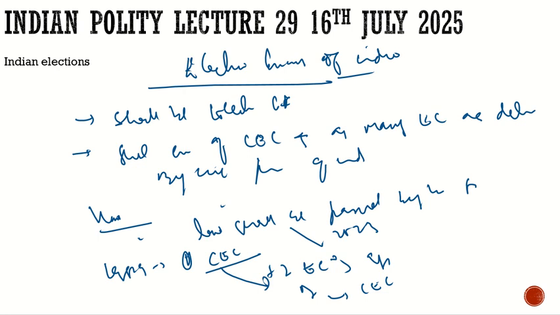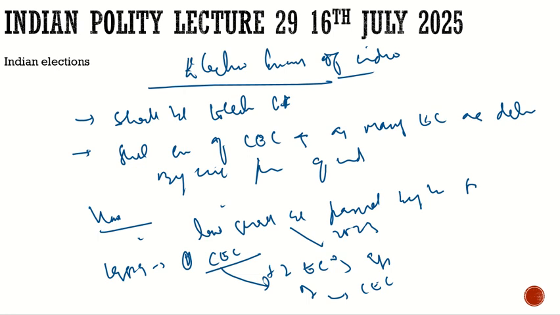Because the population of the country has increased so much that now the chief election commissioner cannot solely do his function. He needs assistance. For the assistance purpose, using what the Constitution says, that there shall be the chief election commissioner and as many election commissioners as possible, two more election commissioners were added, and then again it was reversed. Then eventually